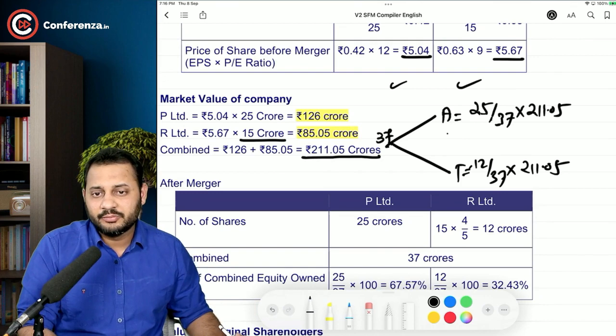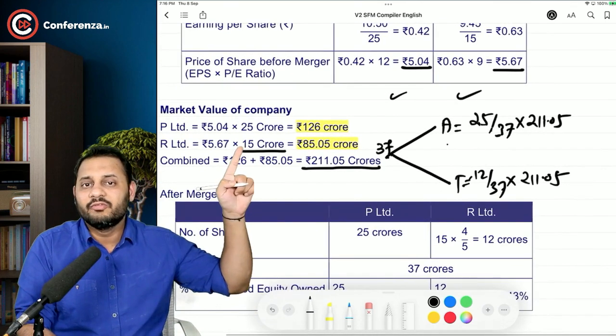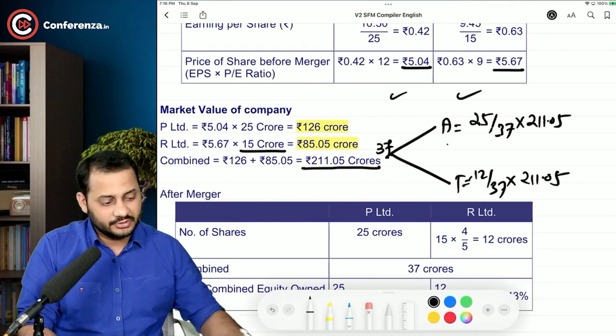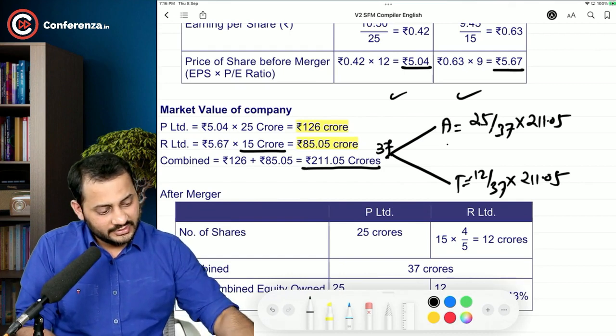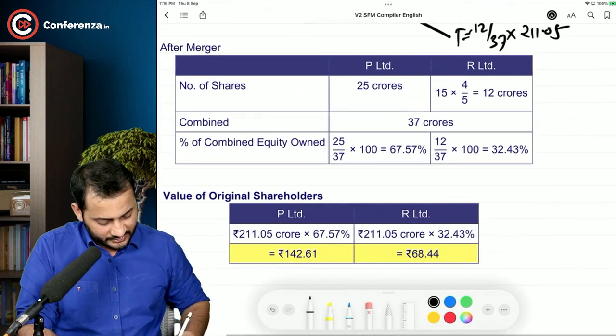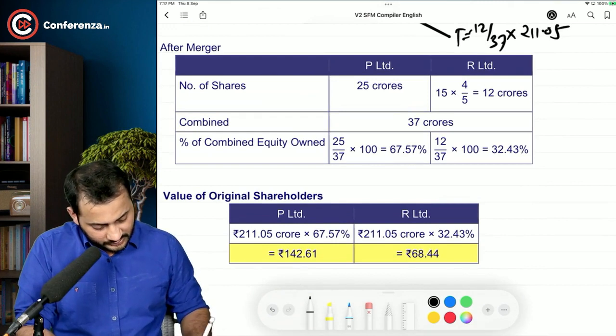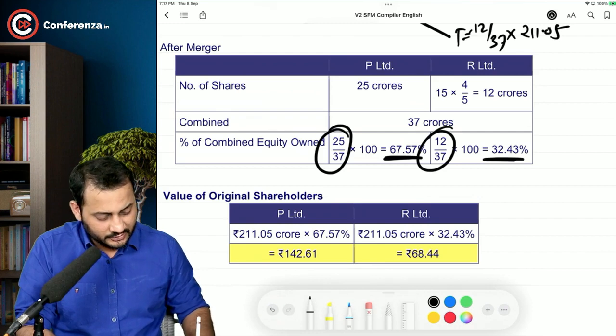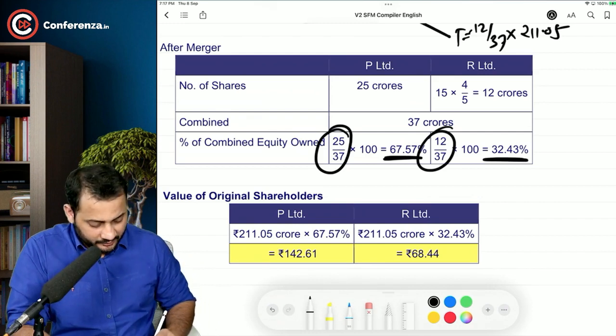That will change obviously, because now they do not hold 15 crore shares in the post merger company. They only hold 12 crore shares. So 25 by 37 comes to 67.57%. See, 25 by 37 comes to this much of the percent, 12 by 37 comes to this much of the percent. So what is happening?